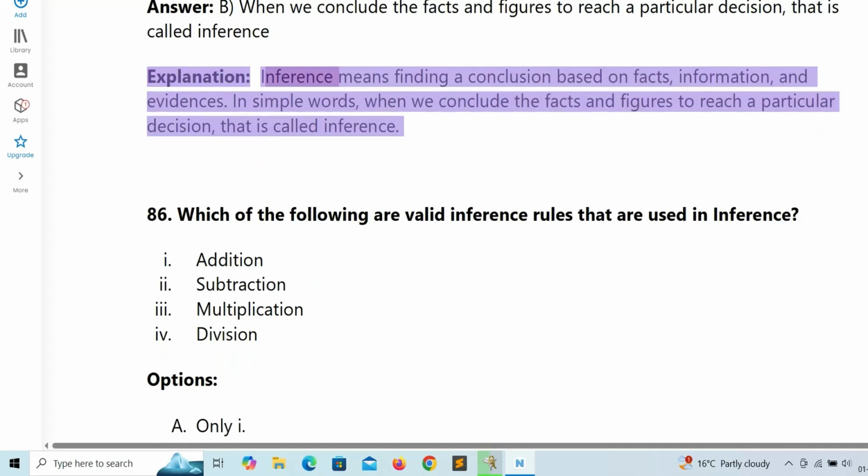Explanation: inference means finding a conclusion based on facts, information, and evidence. In simple words, when we conclude the facts and figures to reach a particular decision, that is called inference.